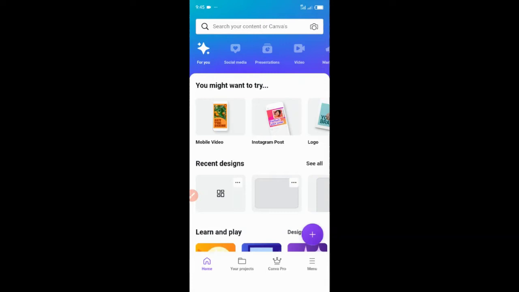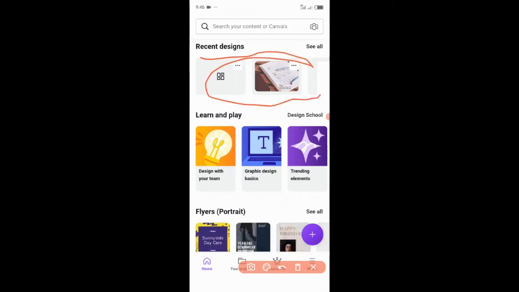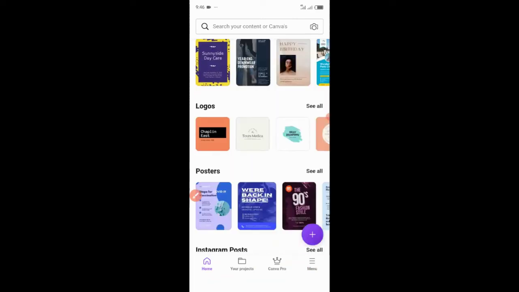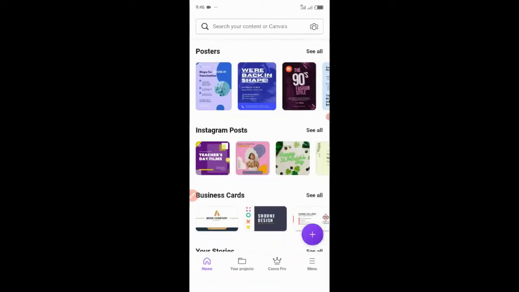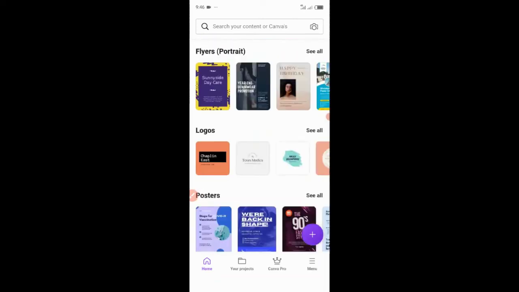If you go to home, you will see that the templates are all there for you to use for free, right? You can see my recent designs. This is a section for my recent designs. These are the books I even recently published on Amazon too, and how I created my designs. So you can see all the templates here are already for you to use. You can't see the pro tag because it's been paid for already, and you're going to be getting this for free, right?